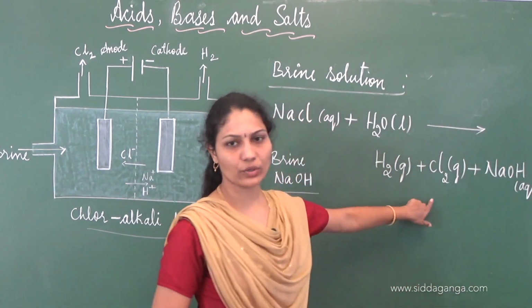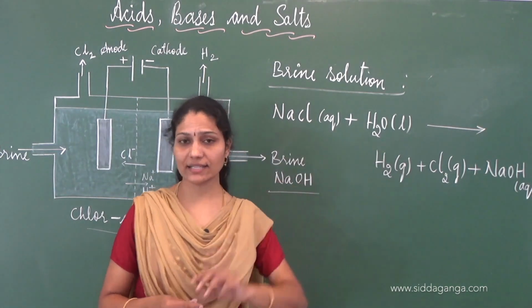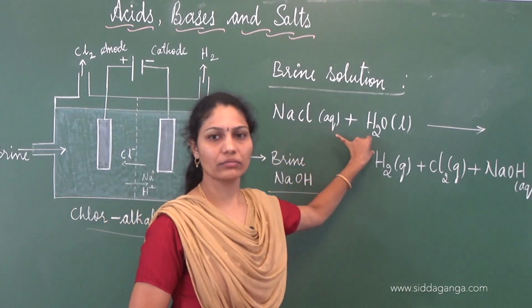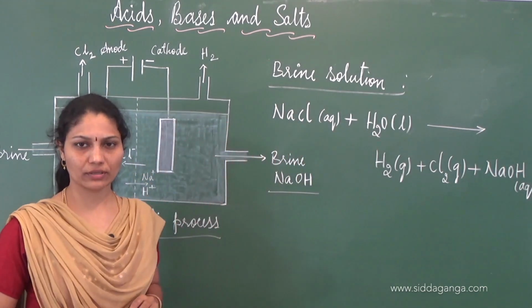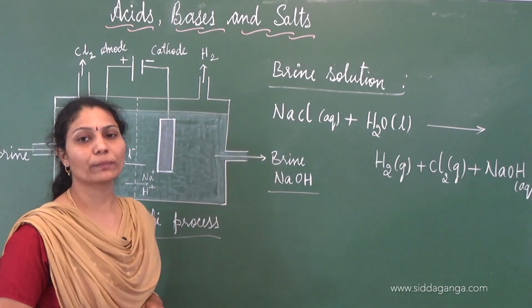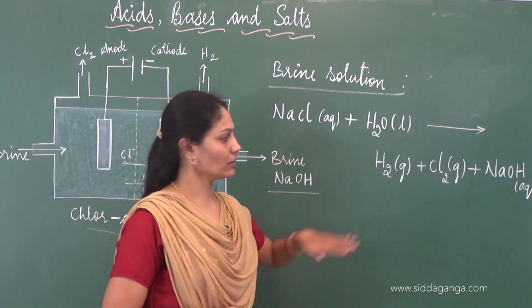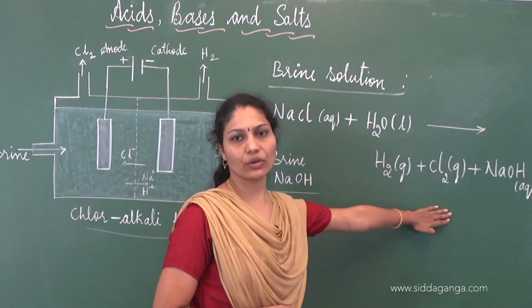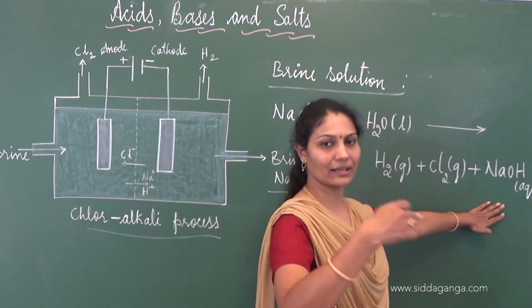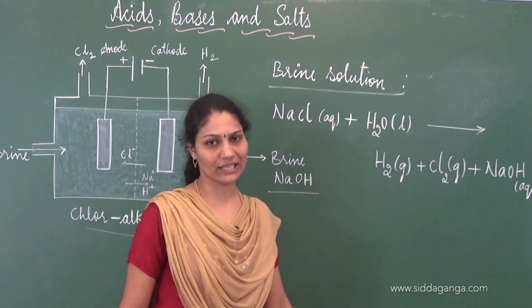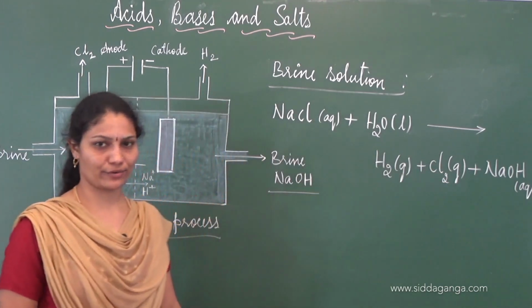So H2 and Cl2, because they exist as diatomic molecules. Sodium chloride and water, this is what is referred to as brine solution. Upon electrolysis, upon passing electric current through it, what happens? Three important products are formed. One is hydrogen, the other is chlorine, and the other important product is NaOH, sodium hydroxide.